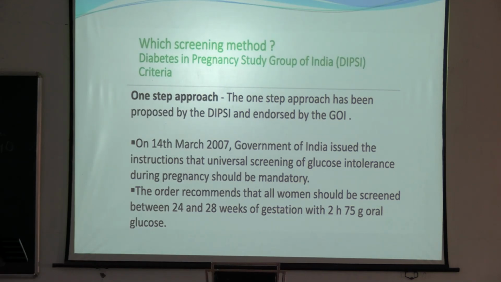gram oral glucose. But what we normally follow in our OPD is we first do blood sugar testing in the first trimester also. Fasting or random blood sugar we do in the first trimester. Then we repeat the test at around 24 to 26 weeks. That is with OGTT, 75 gram glucose.